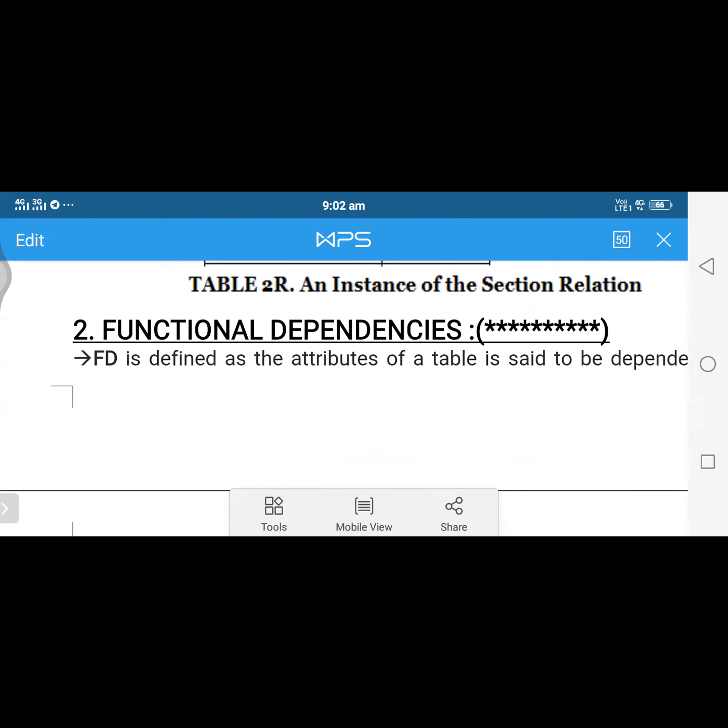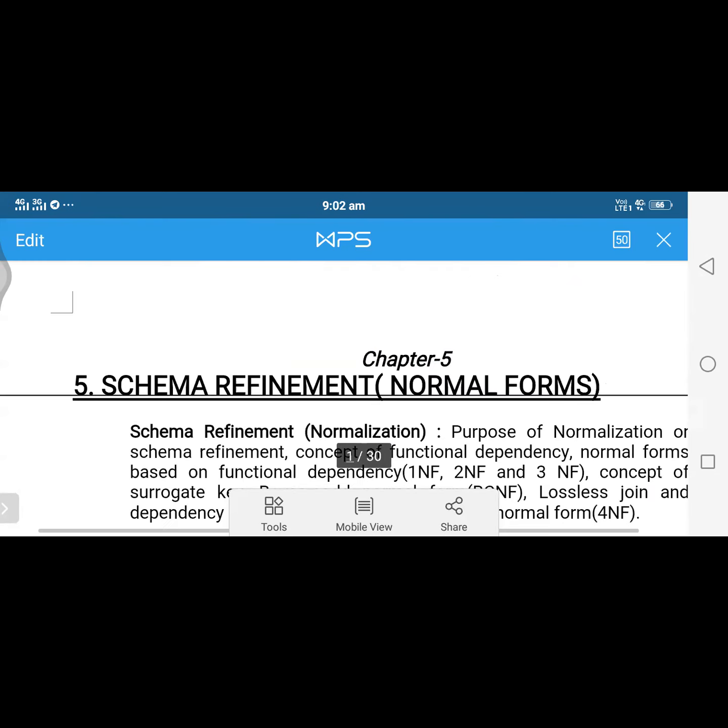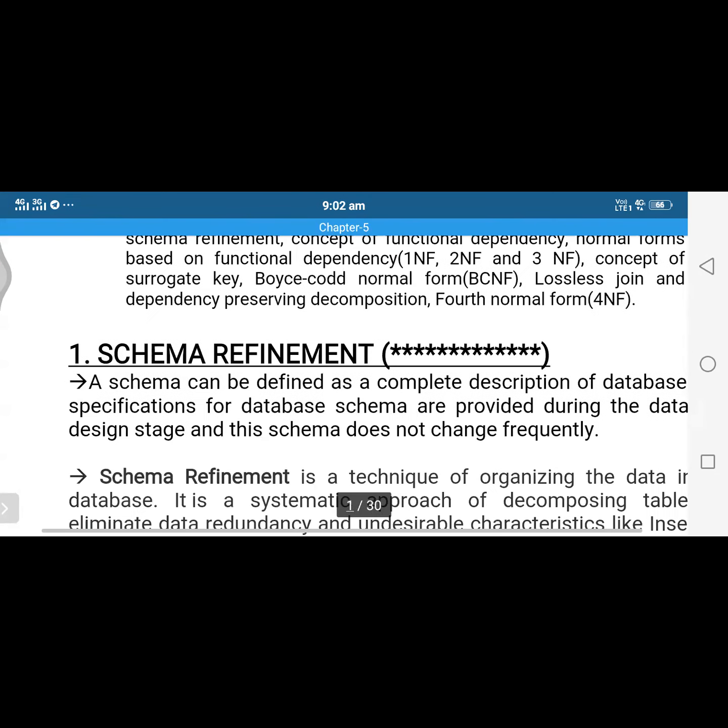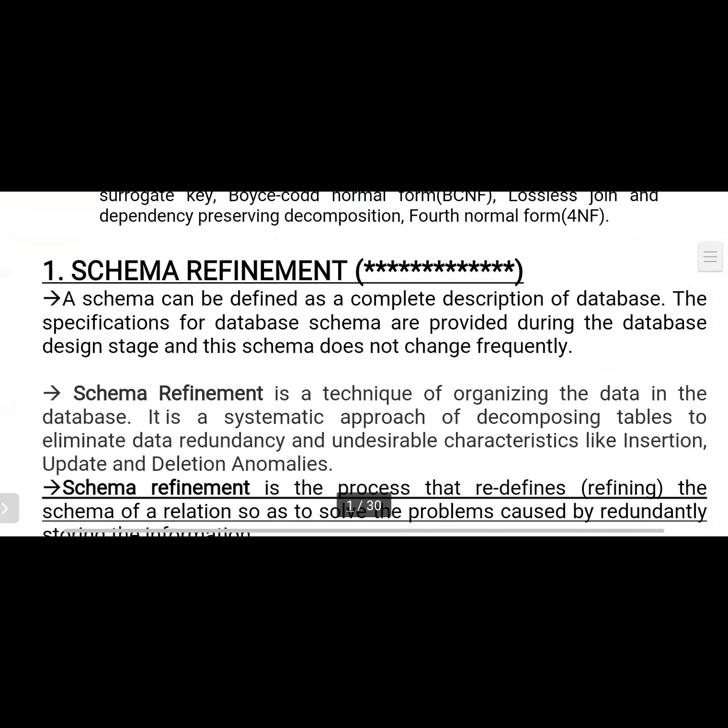Up to now we are discussing what schema refinement is. What is the schema? Schema means nothing but the design of the database. Refinement means we are performing filtering or removing the unnecessary data from the database. So how are we eliminating the unnecessary data? What is the unnecessary data here?